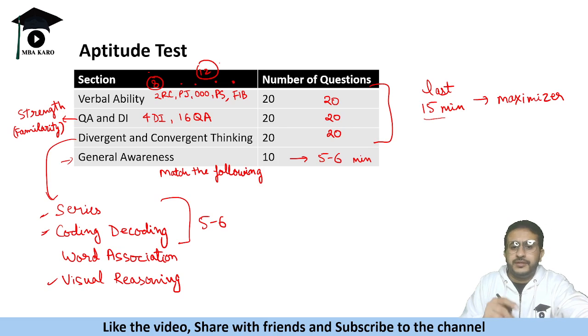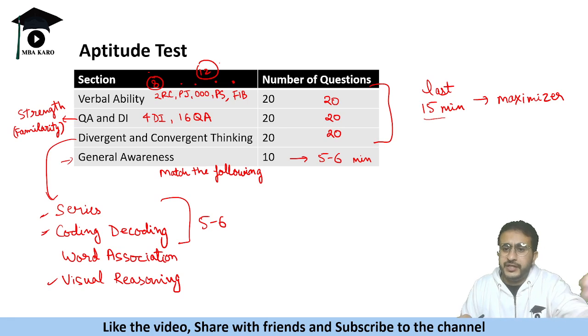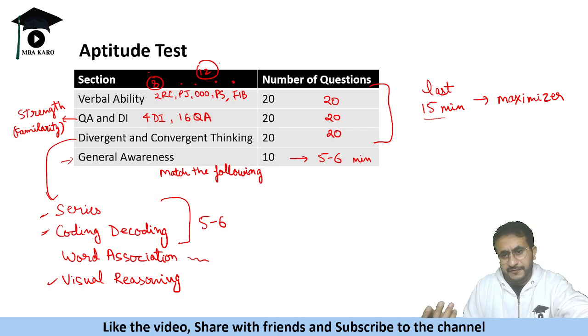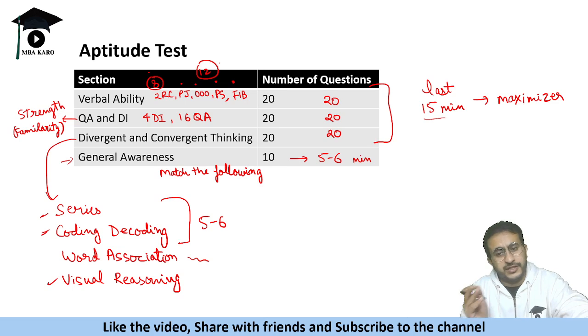Try to attempt maximum questions and do not miss these questions. Last time in MICAT 1, these series, coding, decoding were very simple. Even if they are difficult, some of them would be doable. So try tackling these questions. Word association, if it hits, good. If not, just avoid it. Visual reasoning, again, if you are able to identify the logic, go ahead and attempt them. So these are the sections to pick questions from.